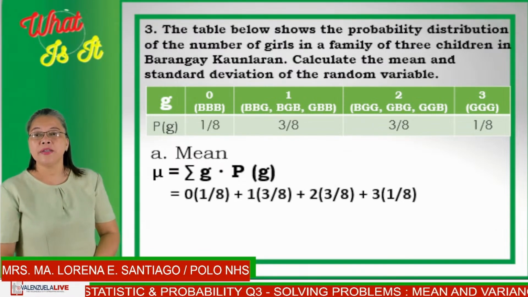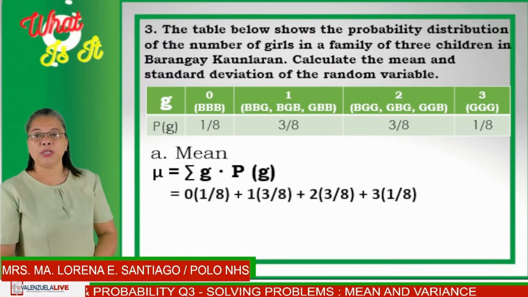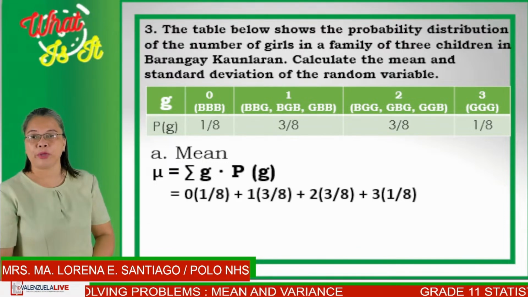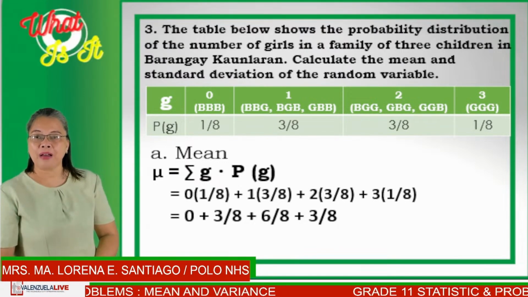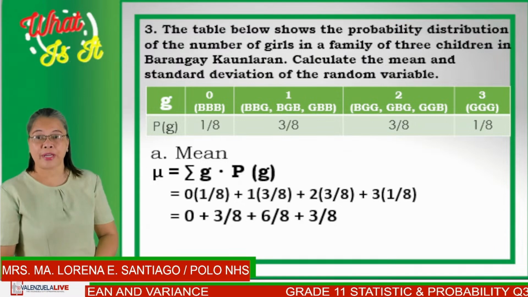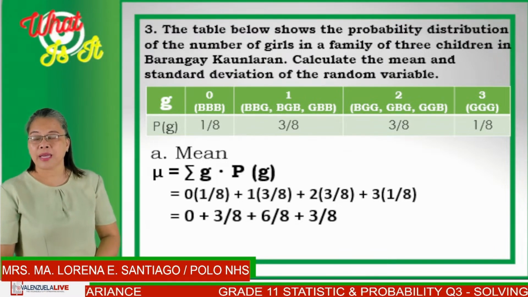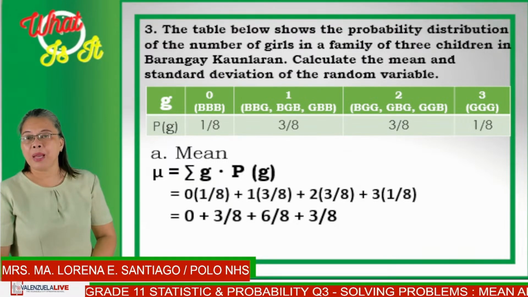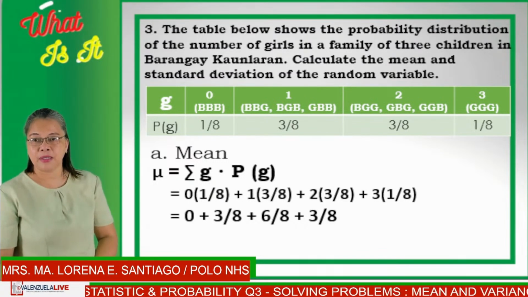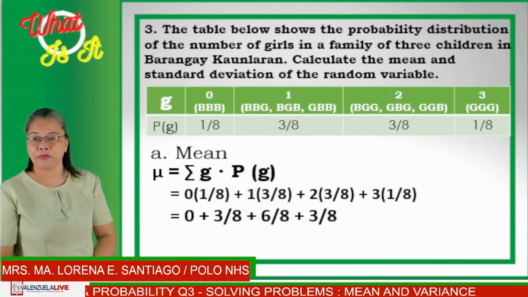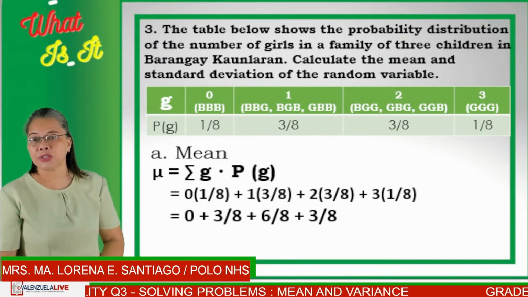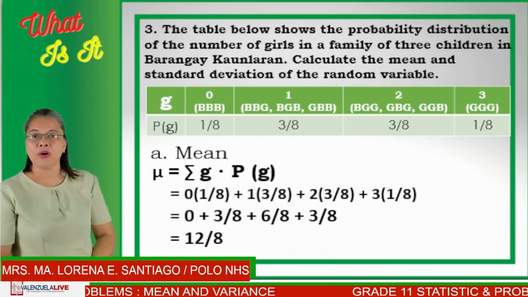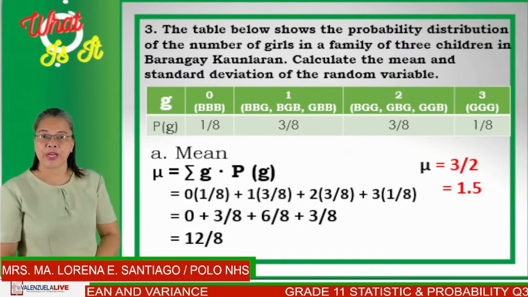And that is 0 times 1/8 plus 1 times 3/8 plus 2 times 3/8 plus 3 times 1/8. I mean, you have 0 times 1 over 8 plus 1 times 3 over 8 plus 2 times 3 over 8 plus 3 times 1 over 8. So we will have 0 plus 3 over 8 plus 6 over 8 plus 3 over 8. And so the mean would be equal to 12 over 8, or 3 halves, or 1.5.